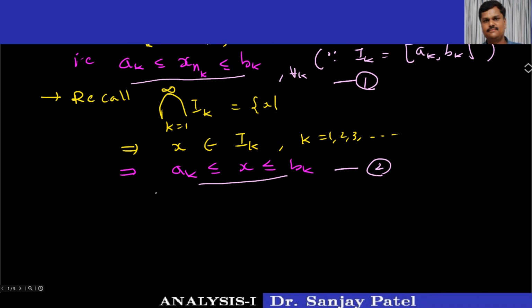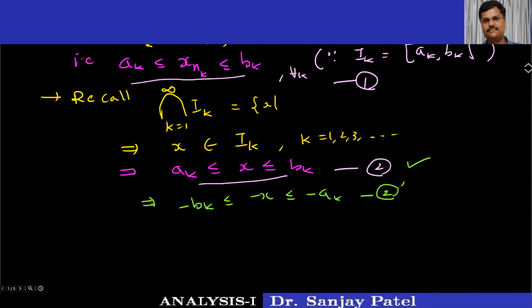If I multiply it by minus 1, I will get minus bk less than or equal to minus x less than or equal to minus ak. When you multiply by a negative number, the inequality will be reversed. So I'm multiplying this whole inequality number 2 by minus 1. Now if I add these two inequalities, 1 and this new result 2 dash, what I will get is this thing.